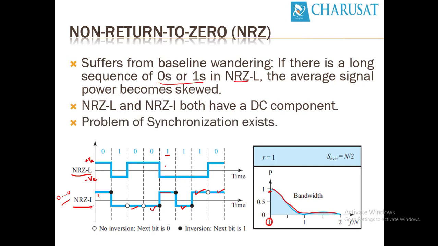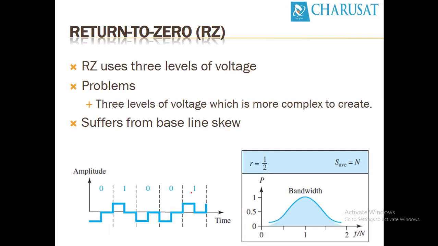Next method is return to 0. Return to 0 uses 3 voltage levels. The problems: 3 levels of voltage are more complex to create, and it suffers from baseline wandering. This is an example where this is a negative voltage, this is 0 voltage, and this is positive voltage. So it uses 3 voltages. Return to 0, by the name itself, means that at the middle of the pulse, it transits to 0, whether it's a 0 or 1.